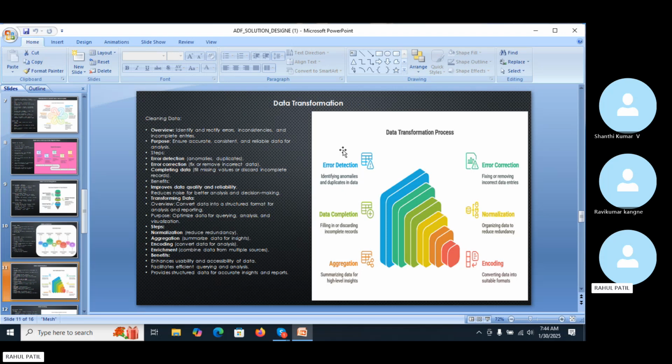In this we can perform normalization, and outlier handling. We can do encoding, converting structured string data into numerical format, then normalize the data, error correction, and also aggregate, summarize the data into high-level insights. Then you can perform error detection. If there is a missing value present inside the data, this also we can do in the transformation.